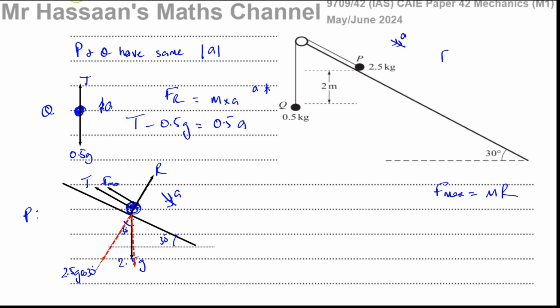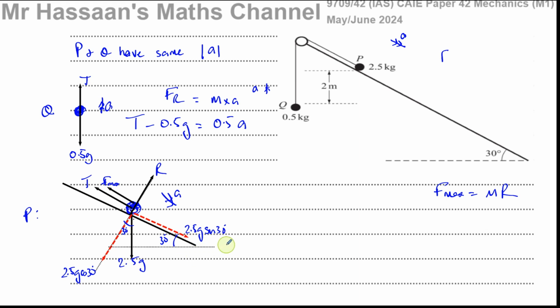So when you go away from the angle, you have to use sine. So down the plane here, we're going to use sine. These red lines are the components of this weight in the direction that we want them to be in. So 2.5 G times sine 30. These are the components of this weight, parallel and perpendicular to the plane.